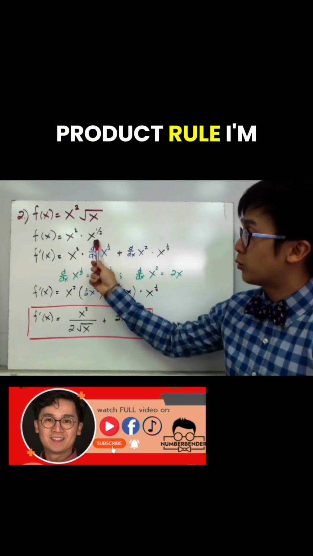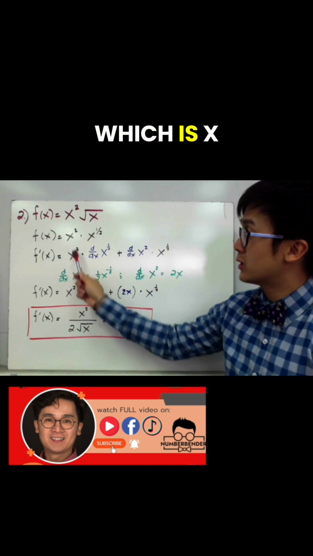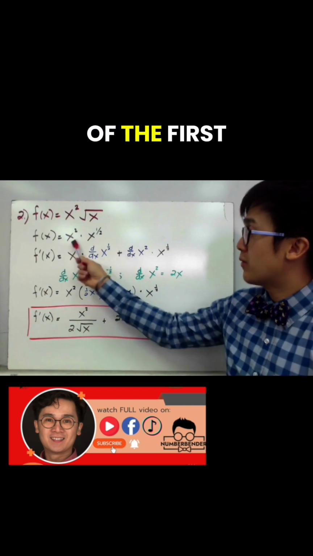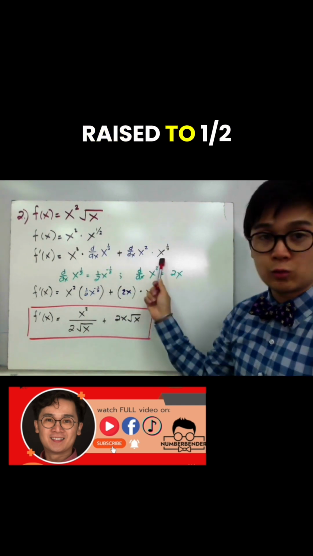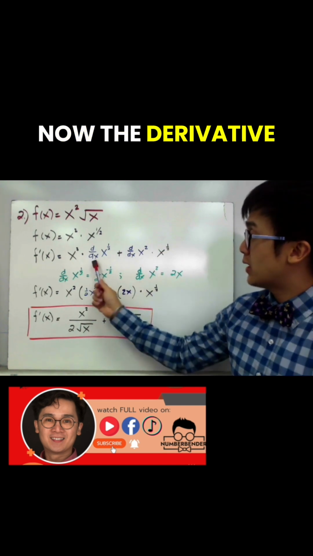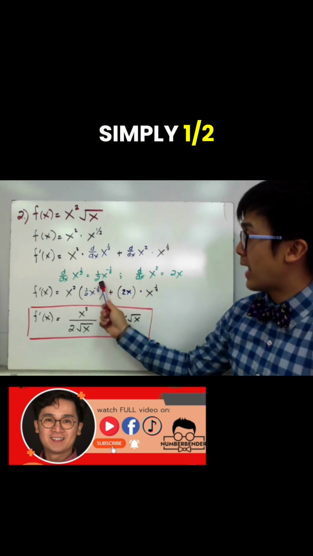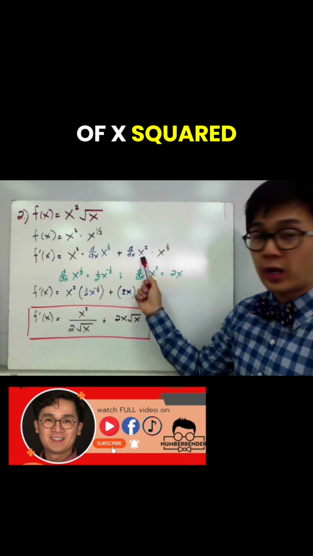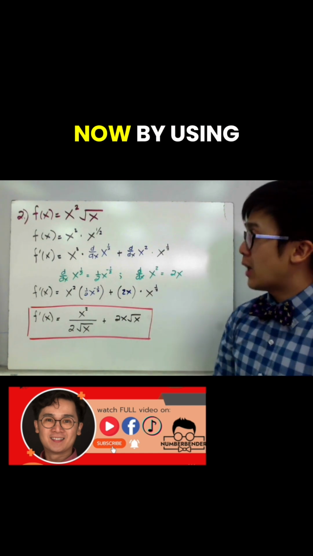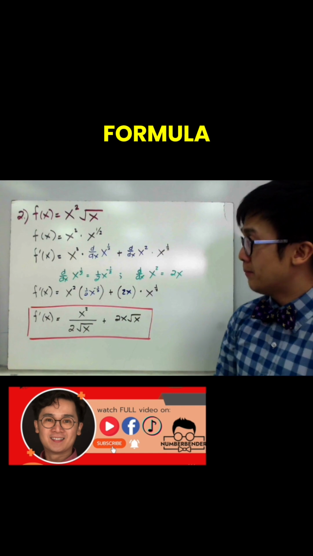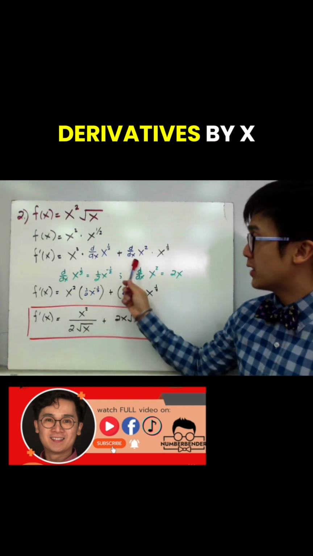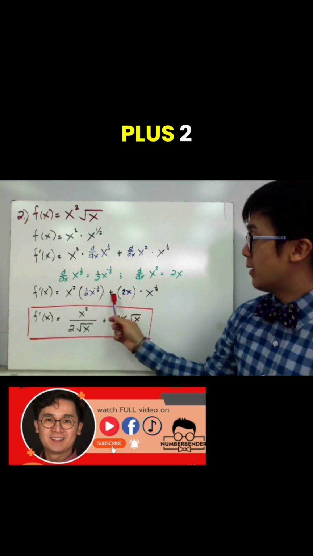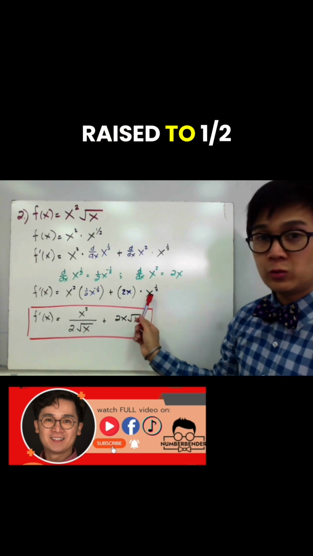So by the product rule, I'm going to copy the first function, which is x squared, times the derivative of the second, plus the derivative of the first function times x raised to 1/2. Now the derivative of x raised to 1/2 is simply 1/2 x raised to the negative 1/2, and the derivative of x squared is equal to 2x. Now by using the product rule formula, I'm just going to replace my derivatives: x squared times 1/2 x raised to the negative 1/2 plus 2x times x raised to 1/2.